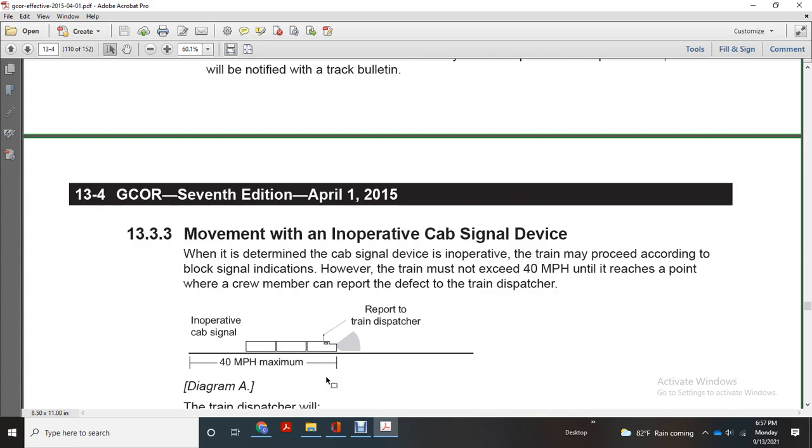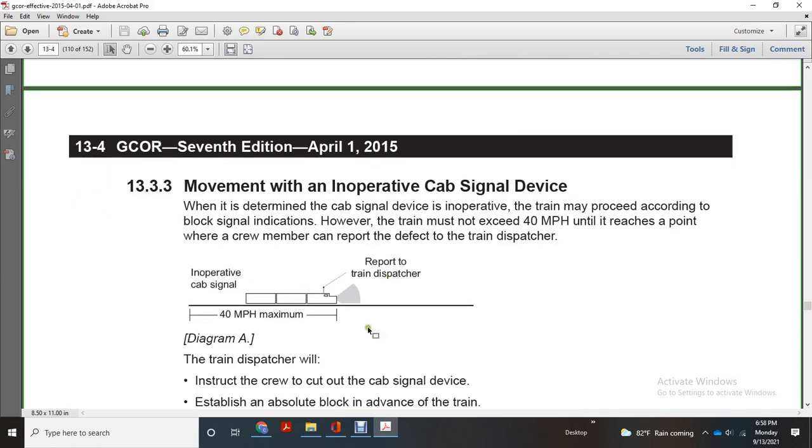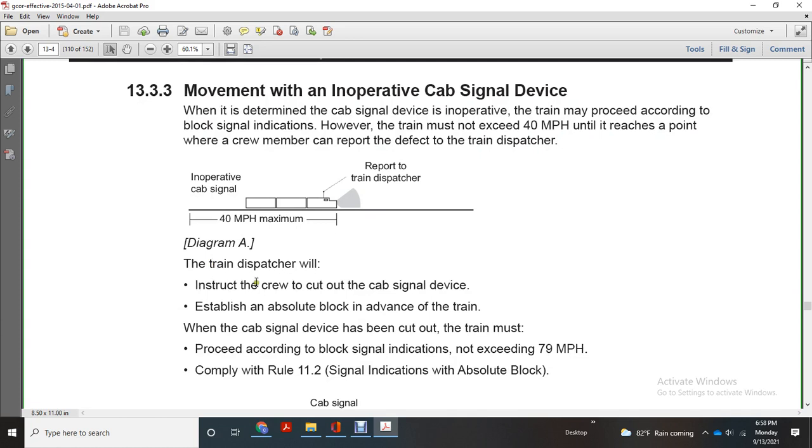Movement with an inoperative cab signal device. When it is determined the cab signal device is inoperative, the train may proceed according to the block signal indication. However, the train must not exceed 40 miles an hour until it reaches a point where a crew member can report the defect to the train dispatcher. Inoperative cab signal, 40 miles an hour maximum. Report to the train dispatcher. The train dispatcher will instruct the crew to cut out the cab signal device.